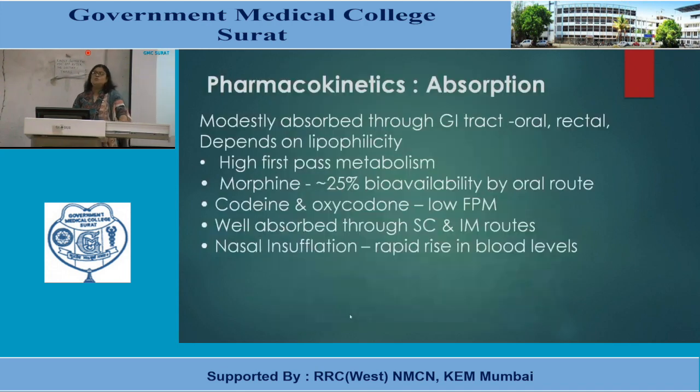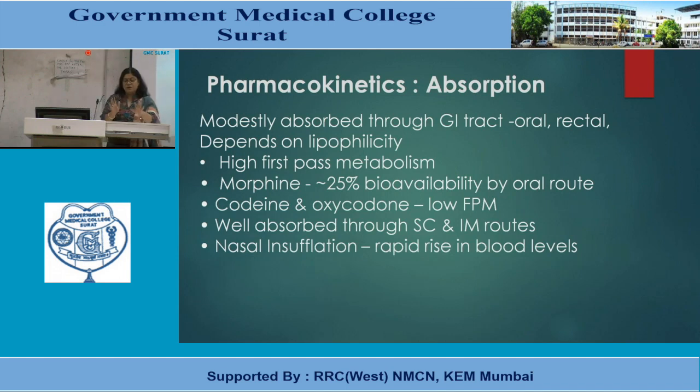So let's move to the pharmacokinetic details of these drugs. In short, they are modestly absorbed through the gastrointestinal tract. They can be absorbed through the oral route also, rectal route also, depending on their lipophilicity. They have high first pass metabolism.